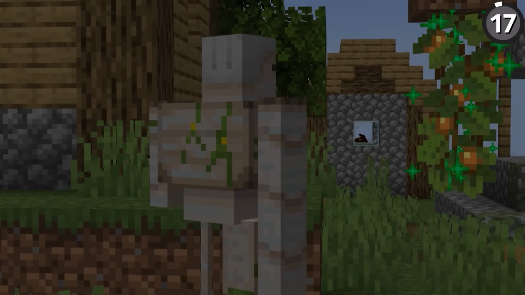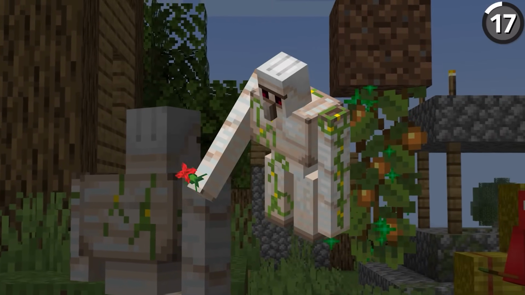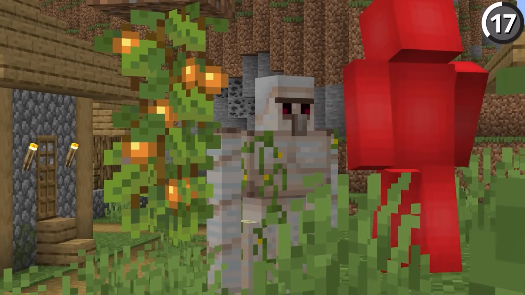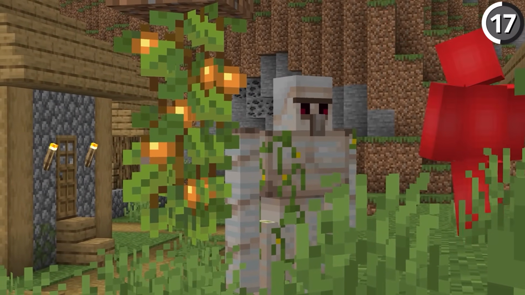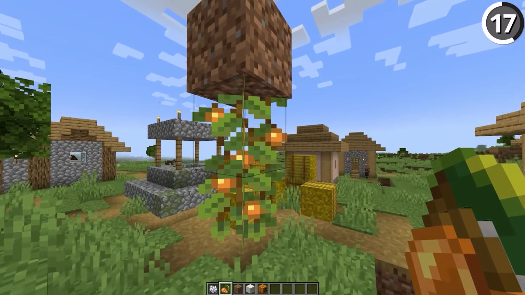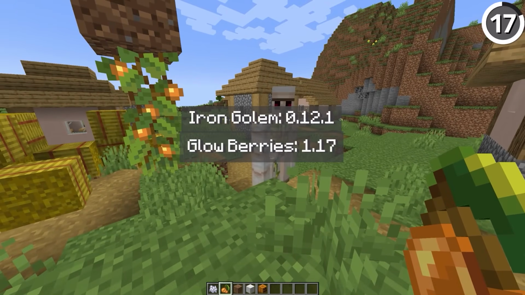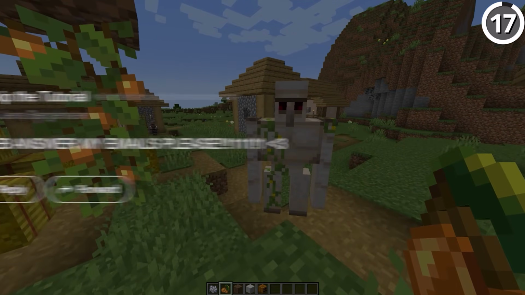Iron golems are a little bit misleading. Now, most people associate them with poppies, or historically roses, but upon closer inspection, the plant texture that we see in the iron golem doesn't resemble either. If anything, it's closer to the appearance of the vines found in glowberries, a plant that was added nearly 10 years after the iron golem. Does it mean anything in particular? Does Jeb answer my emails?